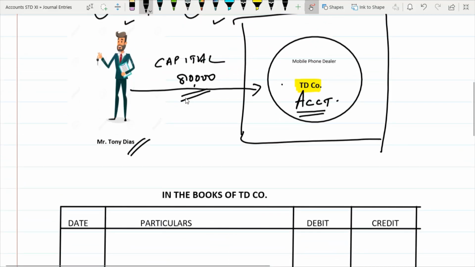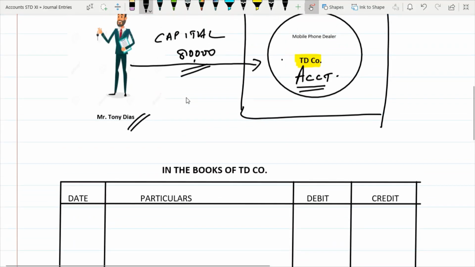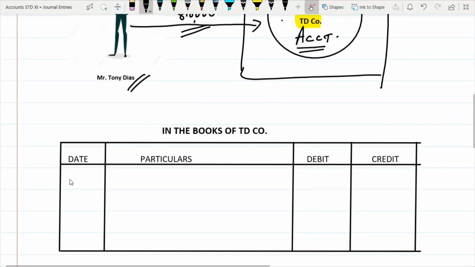So now let us start with the entry. First thing, we need to write the date. This is very important. The date is 5th of April 2018. Then whenever we start with a debit entry, we start with By. In some books you may notice that By is not written, but if you look at Tally, you will always notice that By is written there. By cash account